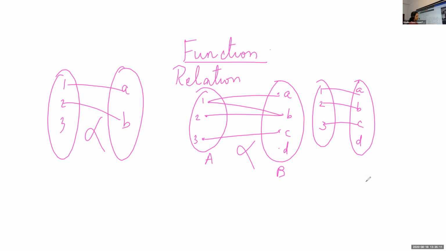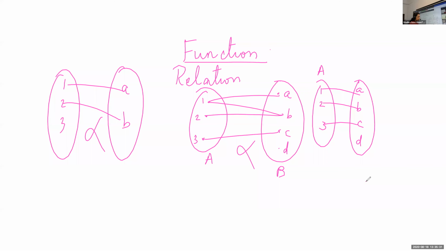Is this a function? Yes. Aditya, is this a function? Is it satisfying the conditions? What is the condition? Every element in the set A should have a unique image. Yes, ma'am. It is a function. Okay, this is a function.